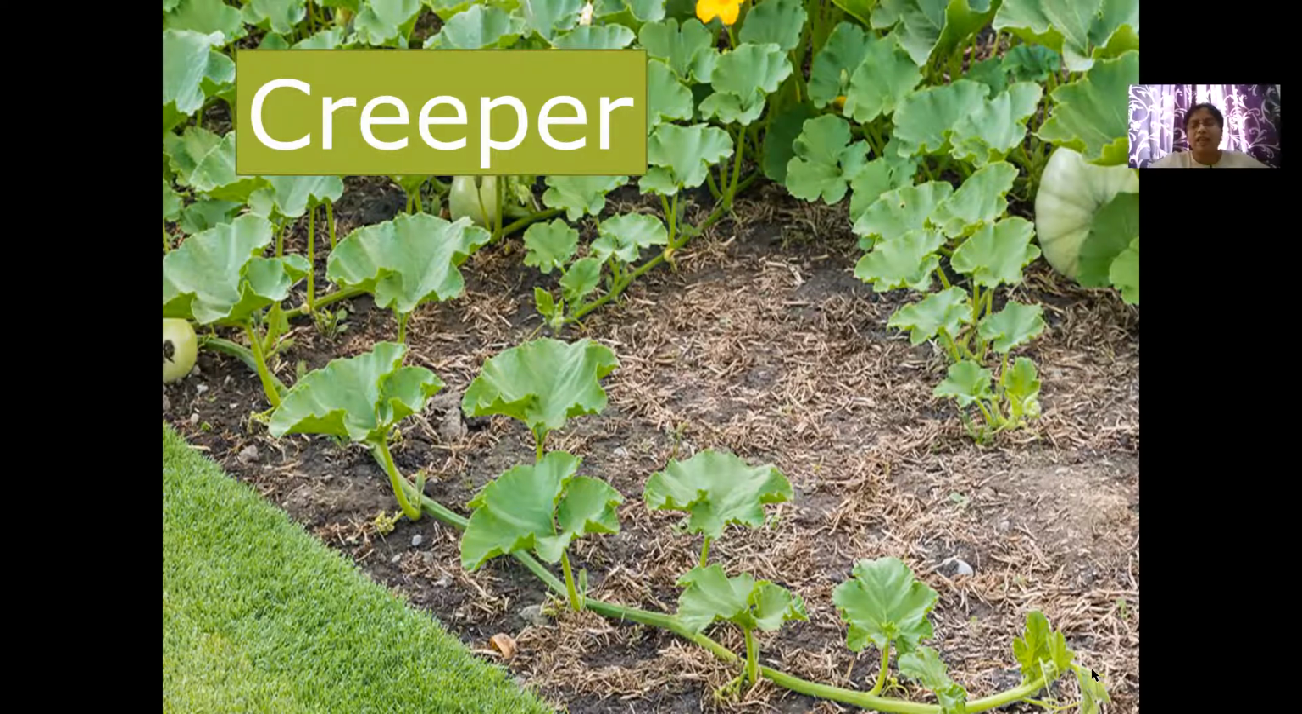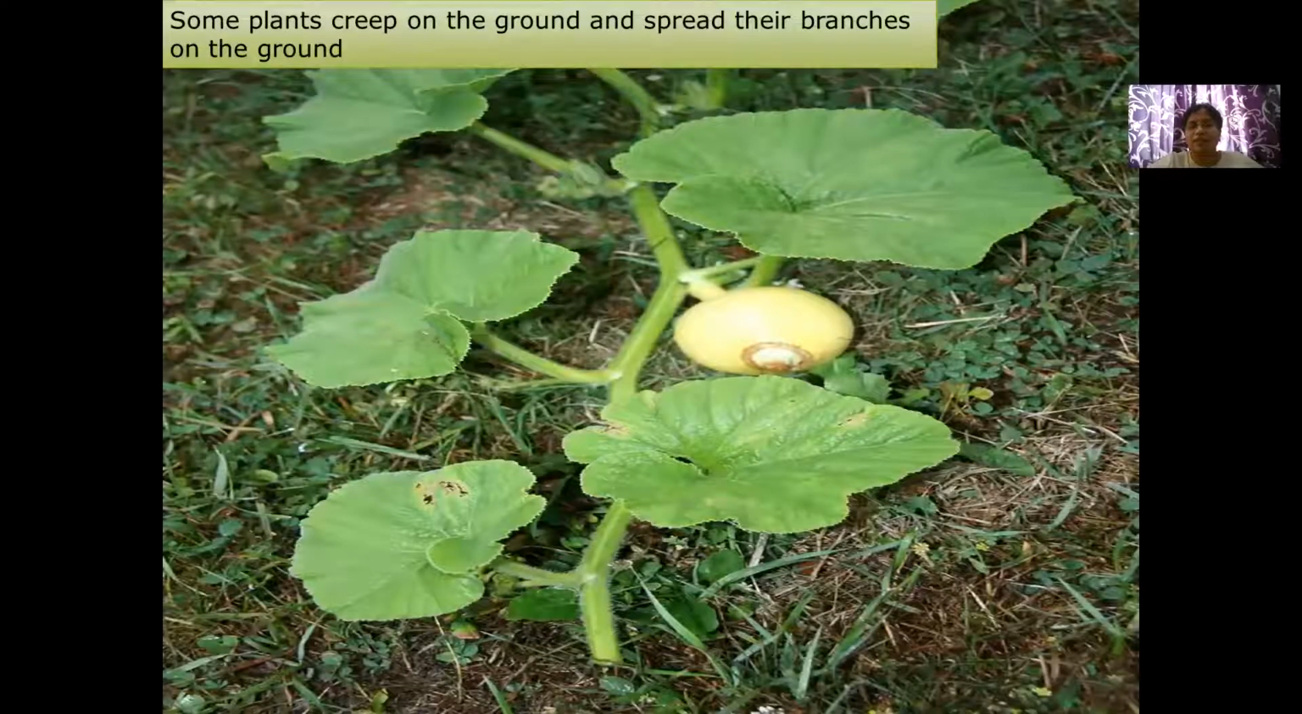It is not standing. If you give some support to these plants also, they don't climb and grow upward. Still, you only have to manually keep tying threads and make it stay on the support. But these plants don't take support and they don't grow upward. They keep spreading on the ground itself. Let us see more about it. Some plants creep on the ground and spread their branches on the ground itself. You can see, right? One leaf coming and then from the stem, which is on the ground itself.